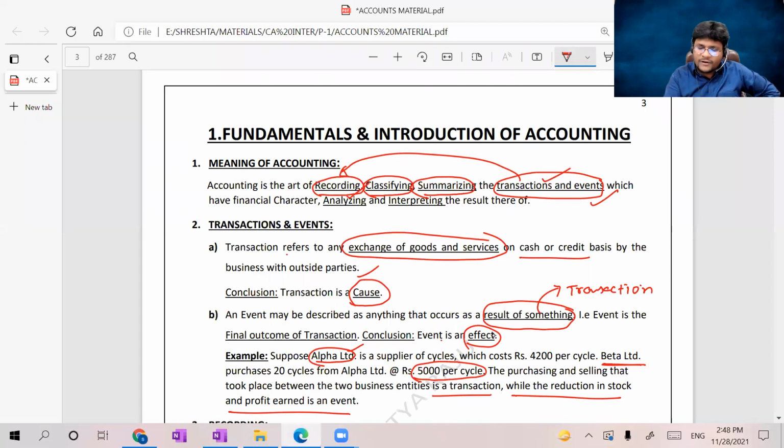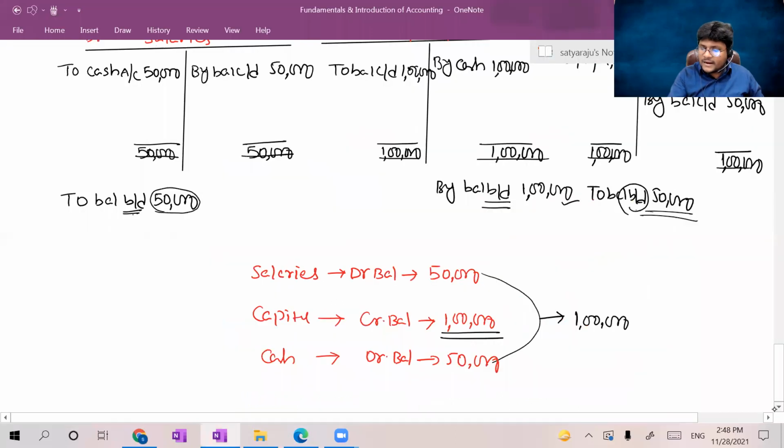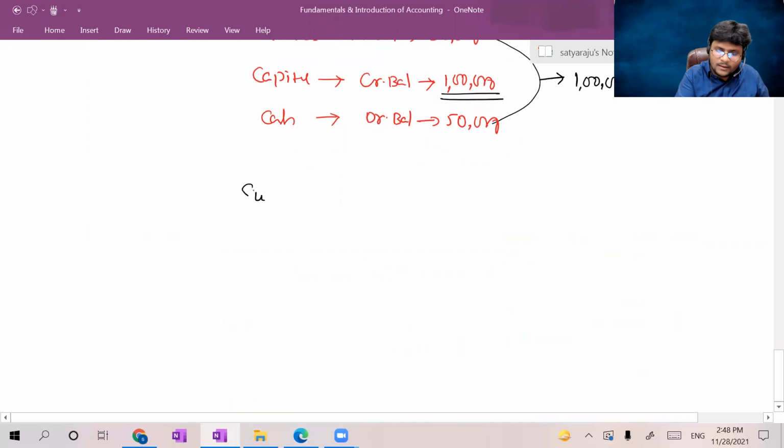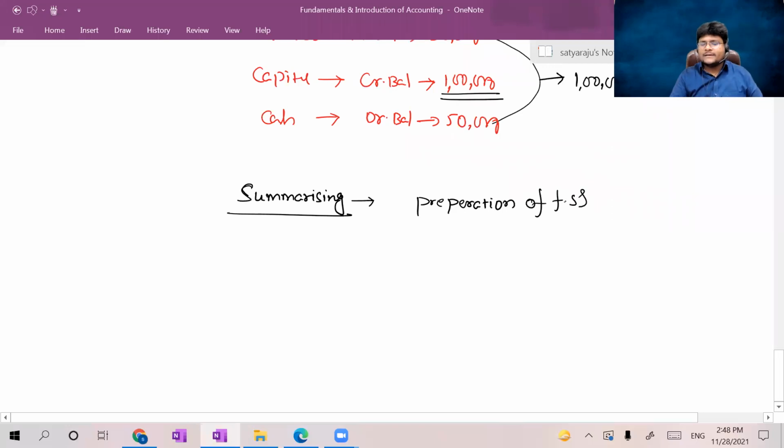Sir, accounting is the art of recording. We saw the recording. Classifying, just now we saw the classifying. Why did you make recording and classifying? For the purpose of preparation of the financial statements. Sir, where will the preparation of financials happen? In summarizing. Then in summarizing, what will happen? In summarizing, preparation of financial statements will happen.